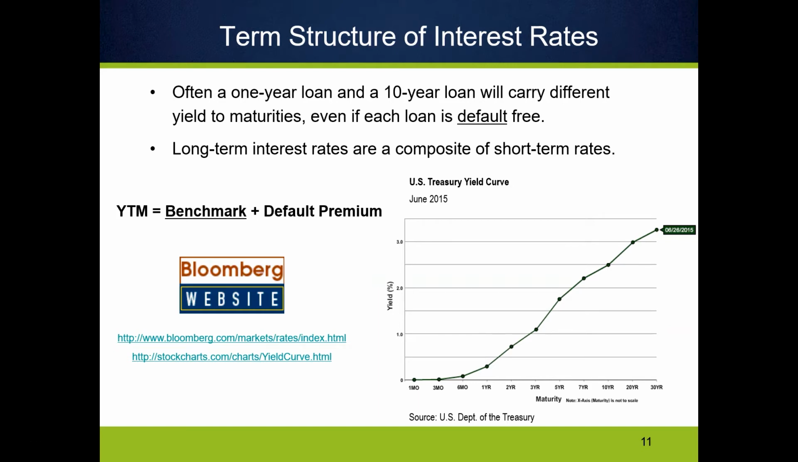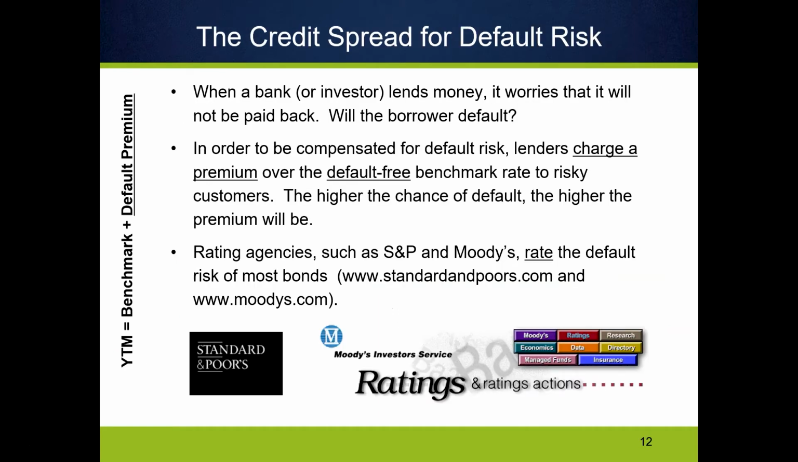Okay, but this is what we're trying to do. Say we've got a 10-year bond. We're going to look at the 10-year rate for Treasuries. This is our risk-free benchmark rate. We say, okay, in 2015 it was 2.5%. That's what we're going to use as our benchmark. Now we need to estimate the default premium. This is the likelihood that a company is going to default.